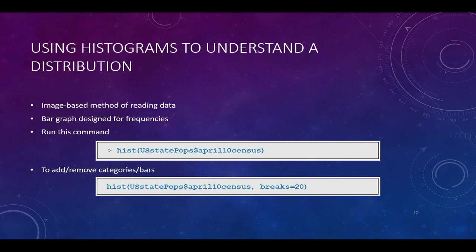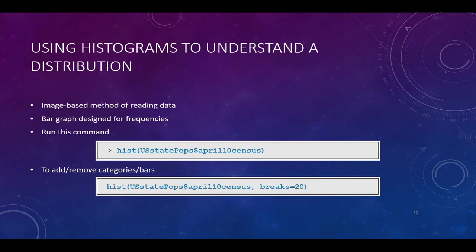Having that descriptive statistical information in numeric form is good, but having it in a graphical form is even better, right? Everyone loves pictures. So let's make a histogram. A histogram is just a pictorial representation of the data showing the dispersion. It's usually a bar graph. It's going to show where the data falls, and it's a really good tool to show the overall picture of what's going on in the data.